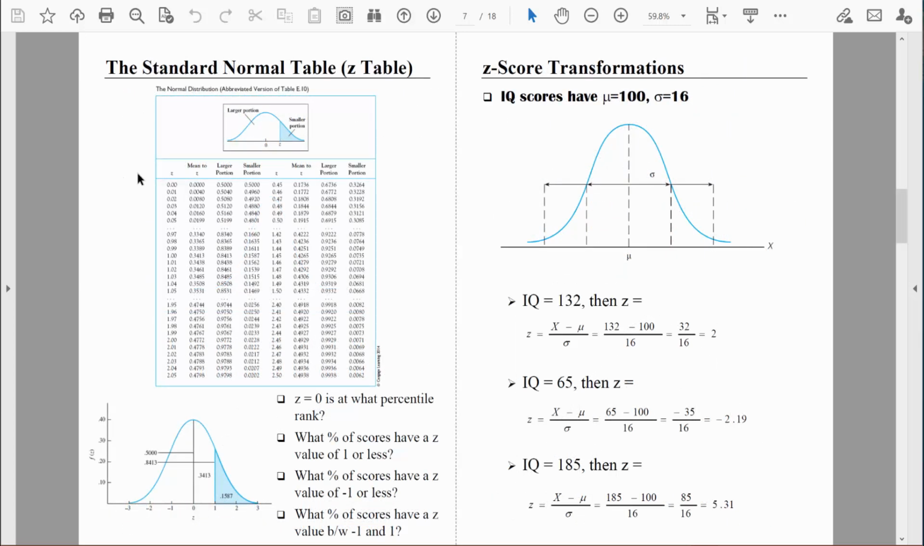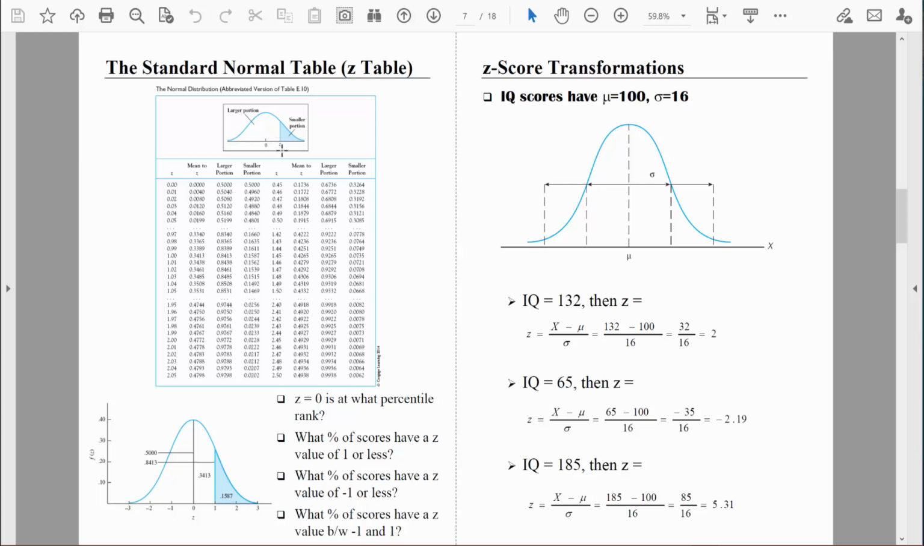This is the z-table. It's more formally called the standard normal table, but we'll just call it the z-table for short. The table begins with the column of z values, and then it'll show us areas. So the first column shows us how much area is there from the mean, which we know is right in the middle, to a particular z-score. There's another column that shows us how much area is there in the larger portion of the distribution. We will call that the body of the distribution.